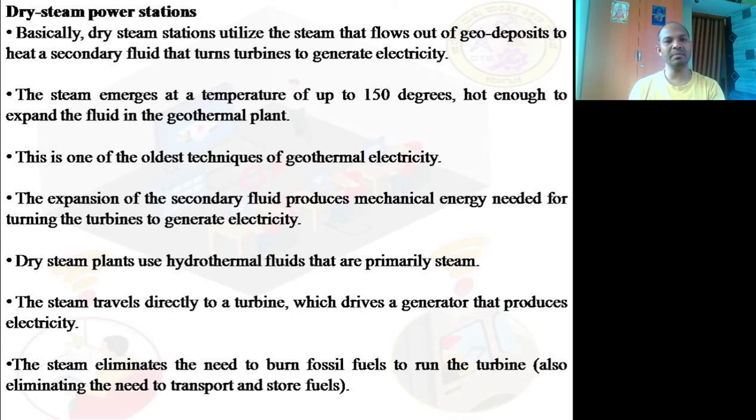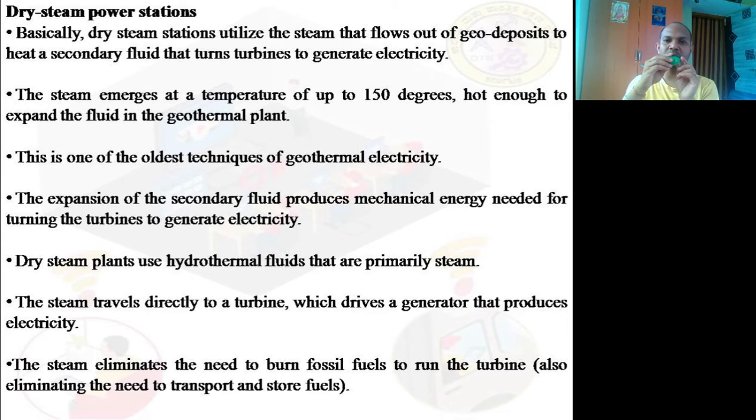Now actually, if you can remember, the first slide that I have shown in the first presentation, we will have one heat exchanger. We will have an injection hole and we will have a production hole. The injection hole is where we are making the undissolved gases escape out. From the production hole, very hot steam or hot gases which are coming out will be subjected to a heat exchanger.